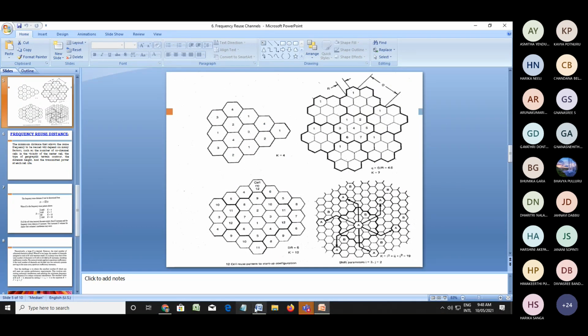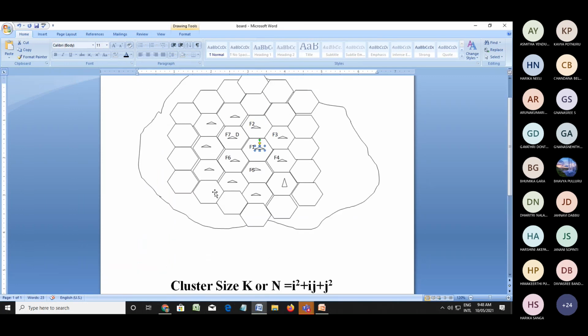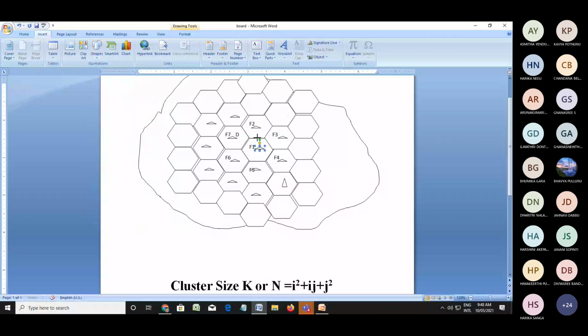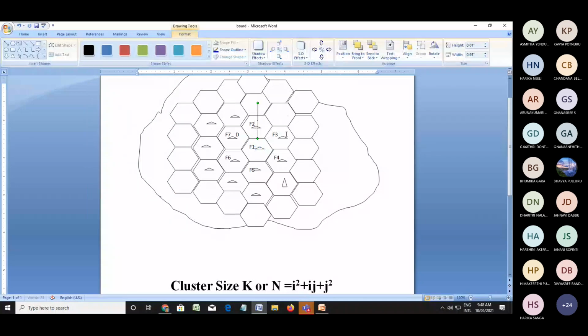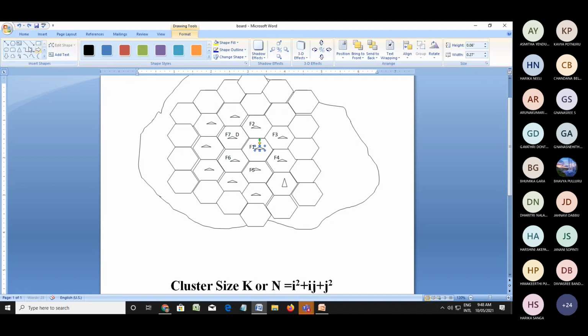Similarly, I have shown here for i equal to 2. I am taking the example from this center cell. We have to move 2 cells up. See this one, from this center cell, move 2 cells.